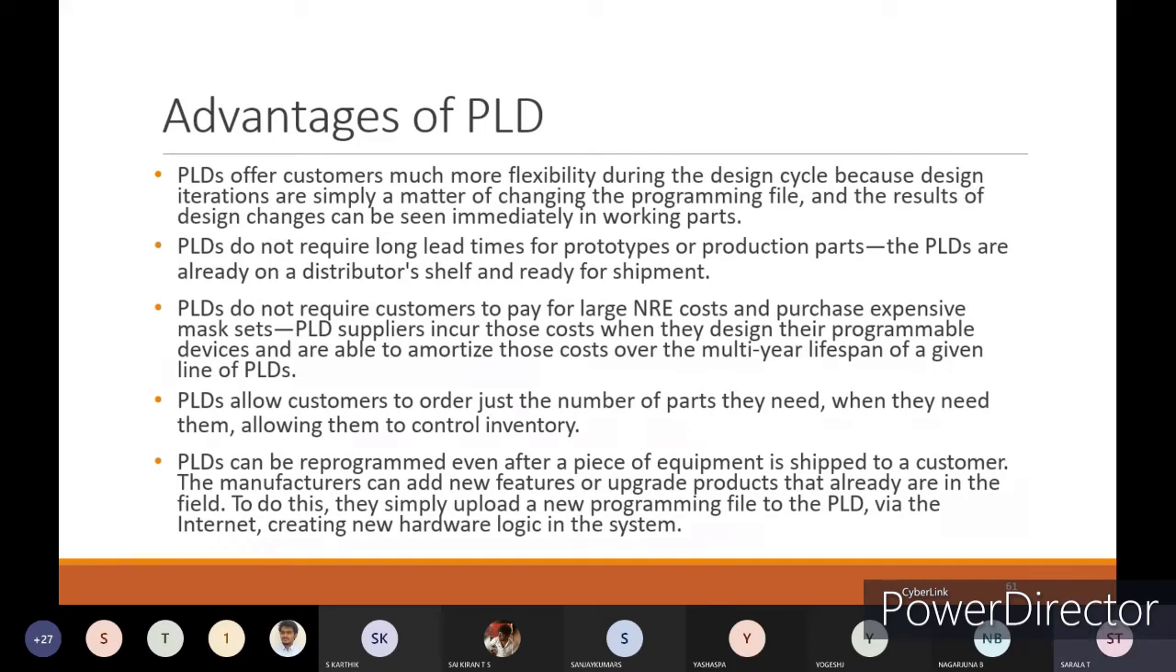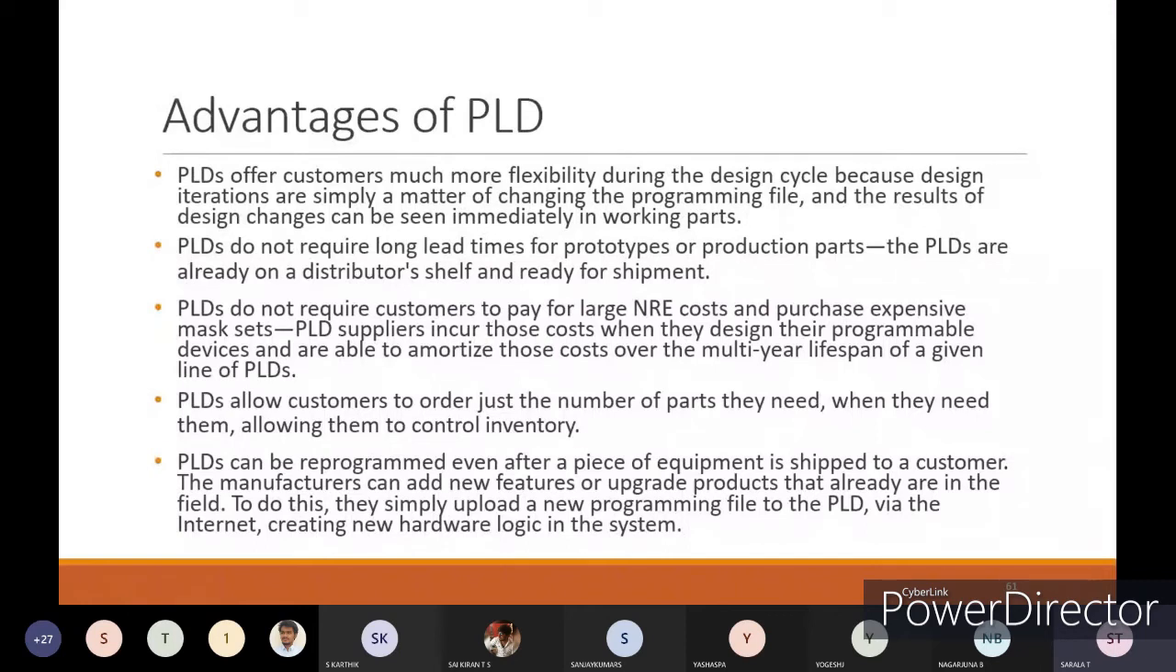PLDs allow customers to order just the number of parts they need when they need them, allowing them to control inventory. See, however many parts they want, they can order. After getting those products, they can do their own configurations with respect to the PLDs. That will be best for them. For that reason, they can order as many parts as they want.